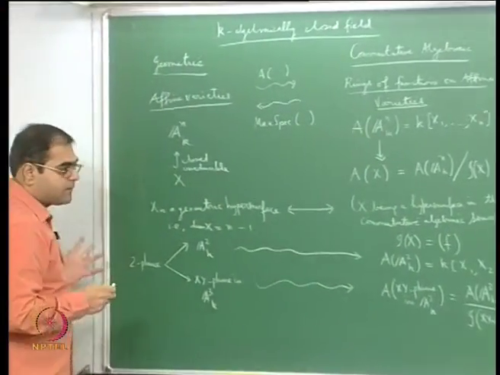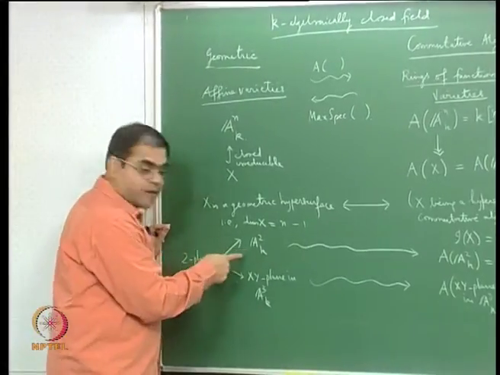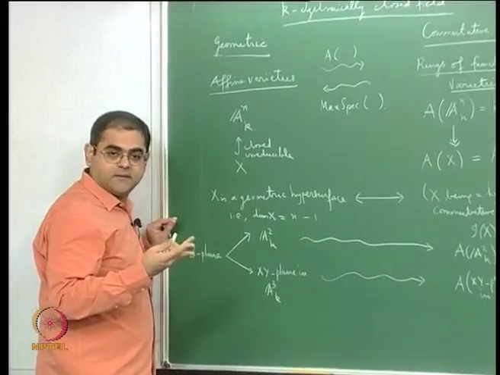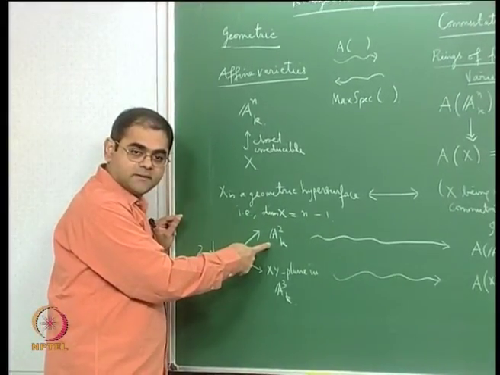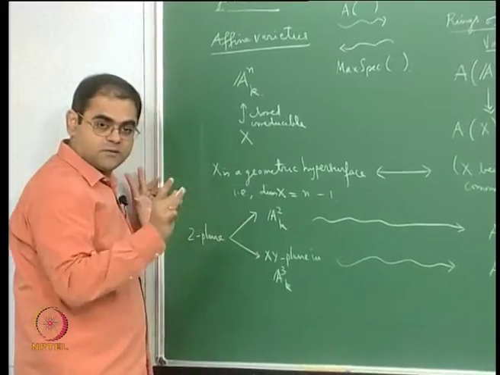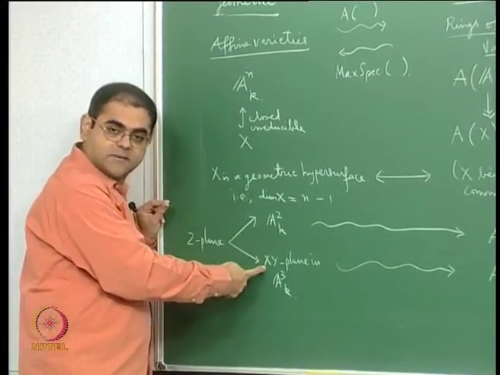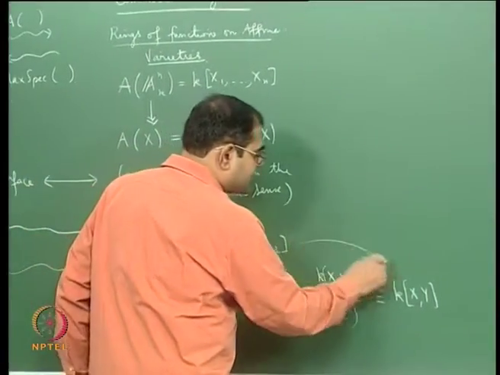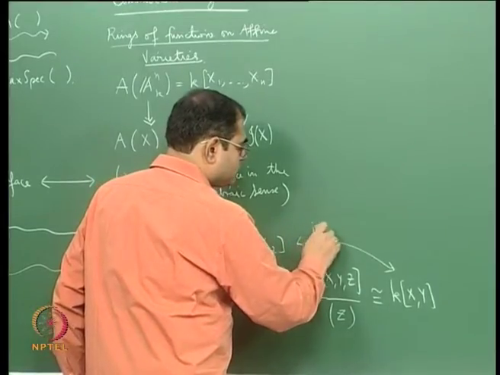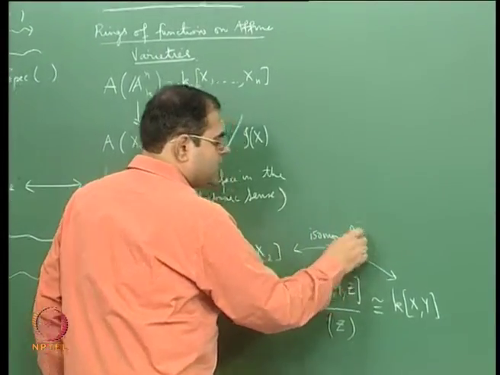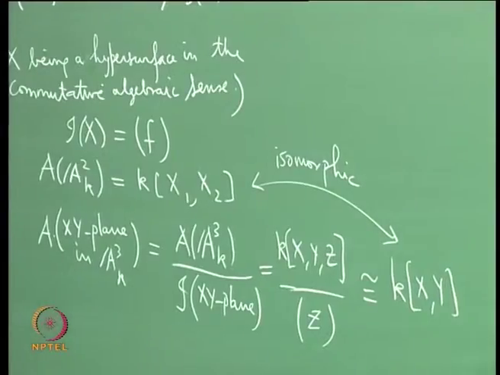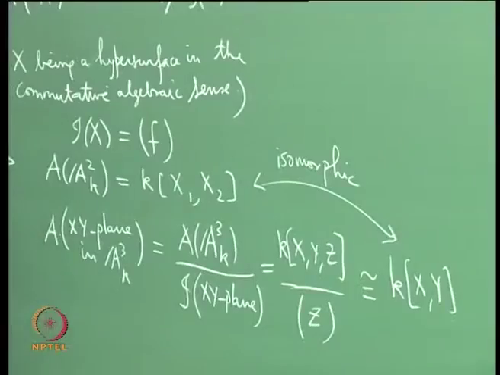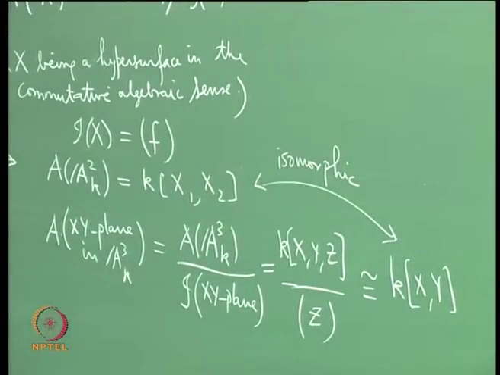So you see, if you watch, these two are one and the same. Geometrically it's just the 2 plane. Here it is a 2 plane considered as the whole space, and here is a 2 plane considered as the xy plane. And see what is happening on this side. What you get is these two are isomorphic. You get that the rings of functions are isomorphic. This is also a polynomial ring in 2 variables, that's also a polynomial ring in 2 variables, so they are isomorphic.